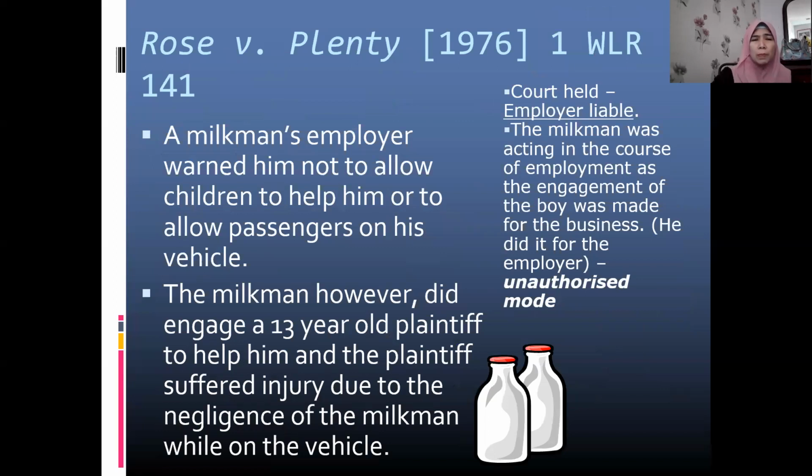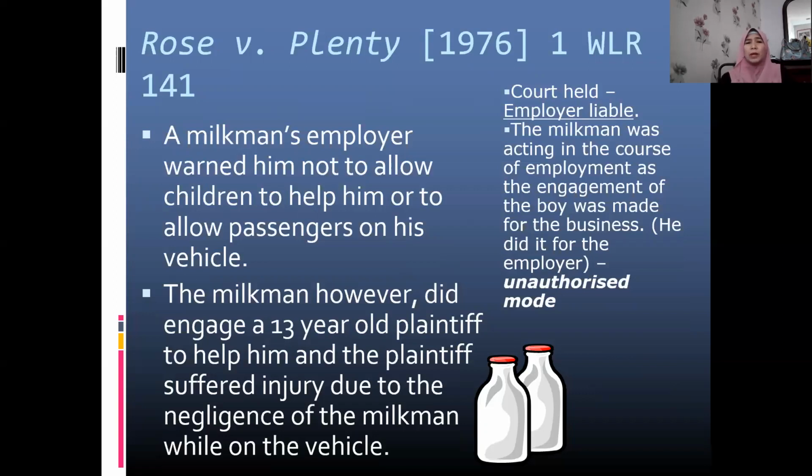Rose and Plenty illustrates unauthorized mode, in which the employer will still be held liable. What happened here? A milkman's employer warned him not to allow children to help him or to allow passengers on his vehicle. So there was an express prohibition here. But the milkman did engage a 13-year-old, a very young assistant, to help him, and the plaintiff suffered injury due to the negligence of the milkman while on the vehicle.